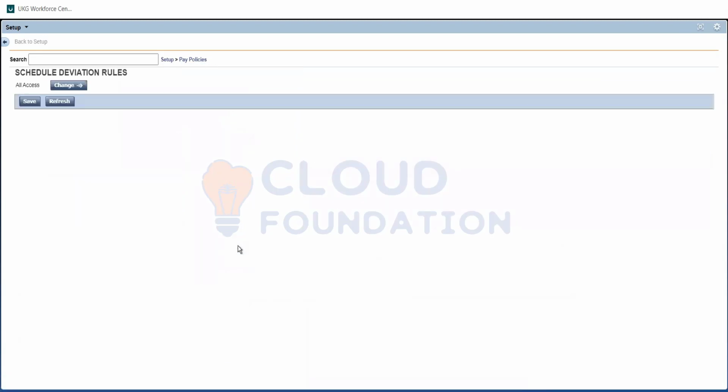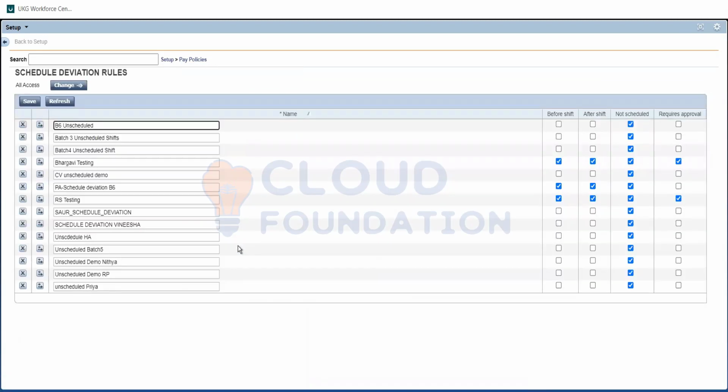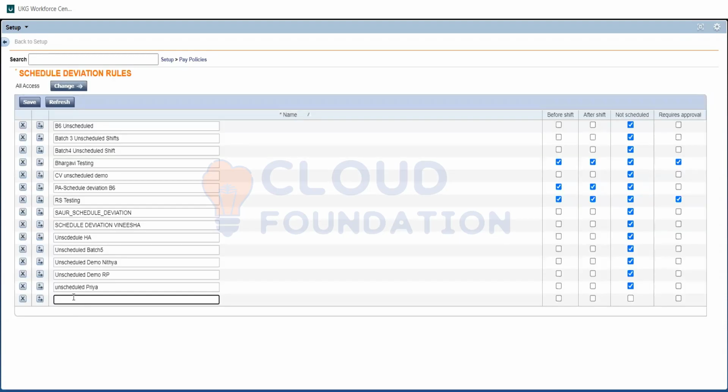Okay, let's start with the schedule deviation. I'll just give you an idea of what this is. I'm not going to configure this in the system, but I'll give you a minimal idea. To create a new one you just need to click one. And what does schedule deviation mean?